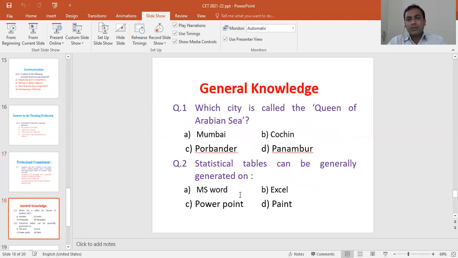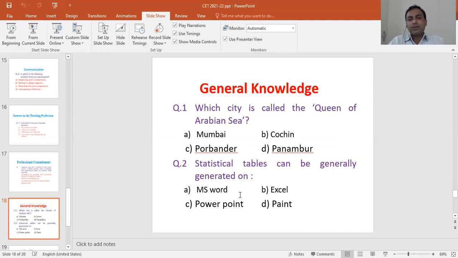Then the next section is general knowledge, where questions will be asked on science and technology, current affairs, or past and history. So you can consider reading books which are related to general knowledge. Here I have given two questions. Which city is called the Queen of the Arabian Sea? The options are Mumbai, Cochin, Porbandar, and Panambur. So here you can see the correct answer is Mumbai.